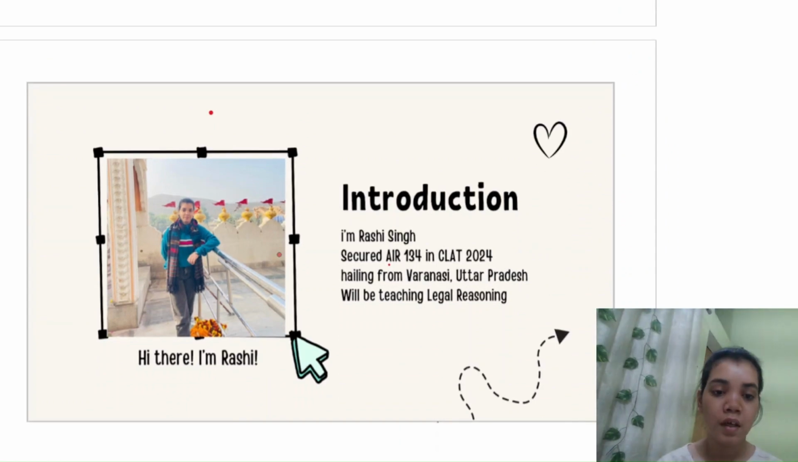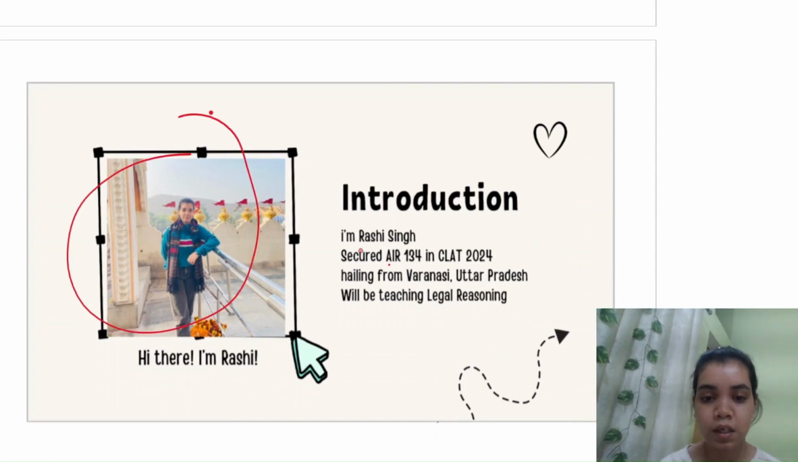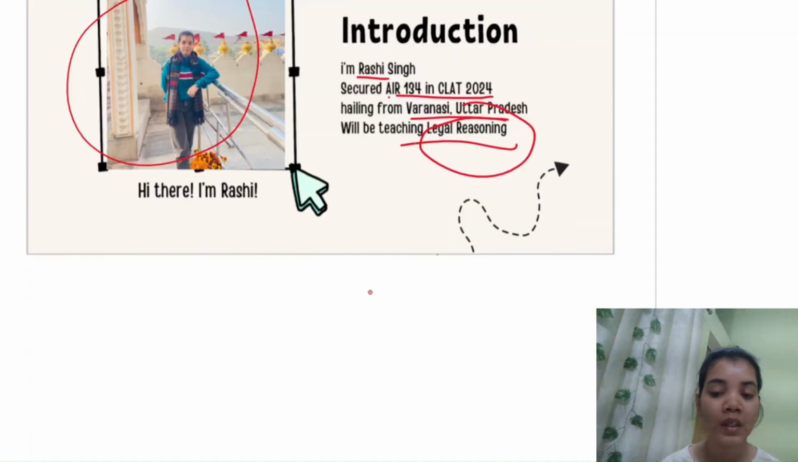So hi everyone, again this is me. I am Rashi Singh. I secured All India rank of 134 in CLAT 2024. I am from Varanasi, Uttar Pradesh, and I'll be teaching you legal reasoning, basically tort law.